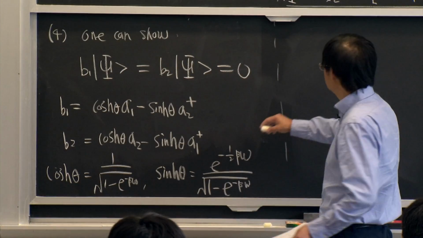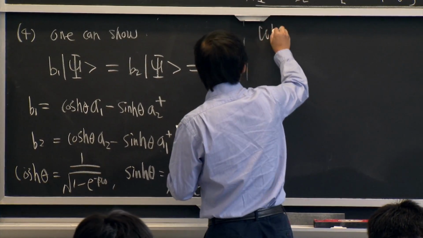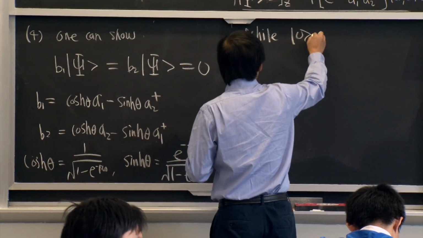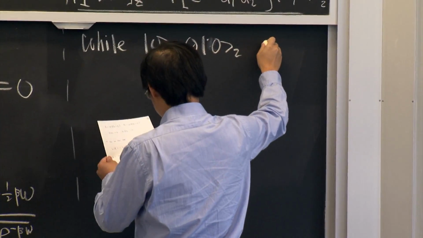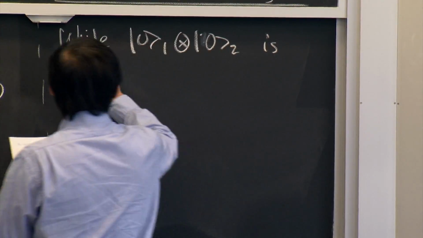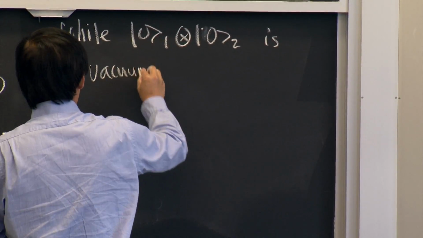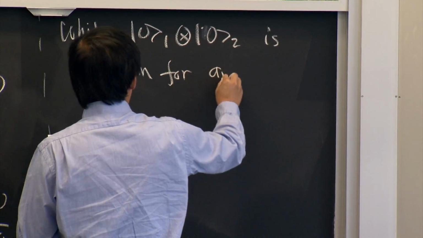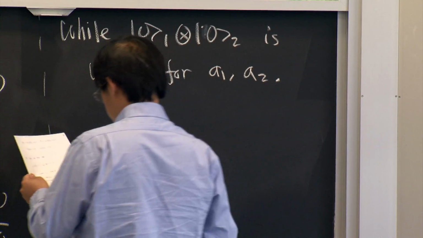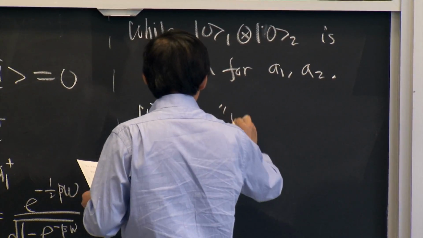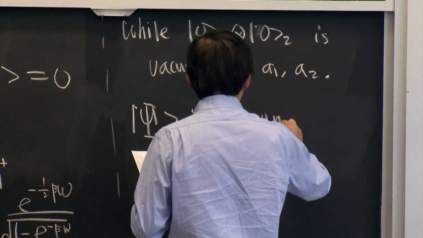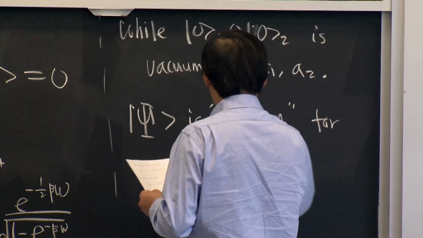So what this shows is that |0,1> and |0,2> is the vacuum for A1 and A2, and this psi is the vacuum for B1 and B2.